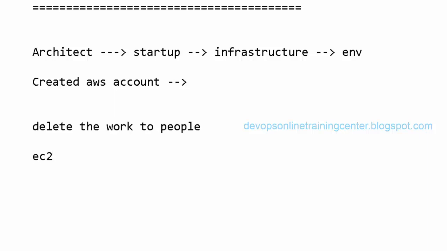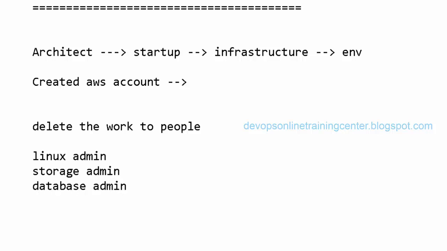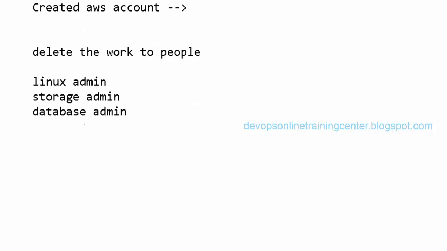In his team there are people like a Linux admin, a storage admin, or a database administrator, etc. There are different people working in his organization. Now, with the primary account, what he gets is unrestricted root access. This is what we get when we create the account for the first time. When we sign up with the AWS account, we are like root.